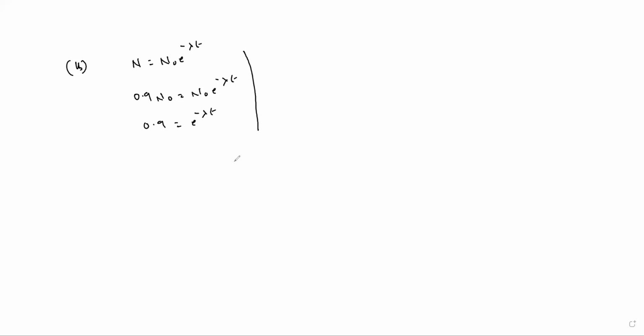Okay, second case, so t we need to substitute here. For the second case, we will write the equation. So x of N naught will be present after 20 days. This you can substitute 20. So then this equation: 0.9 is e power minus lambda 5. Right? This is x is equal to e power minus lambda 20.